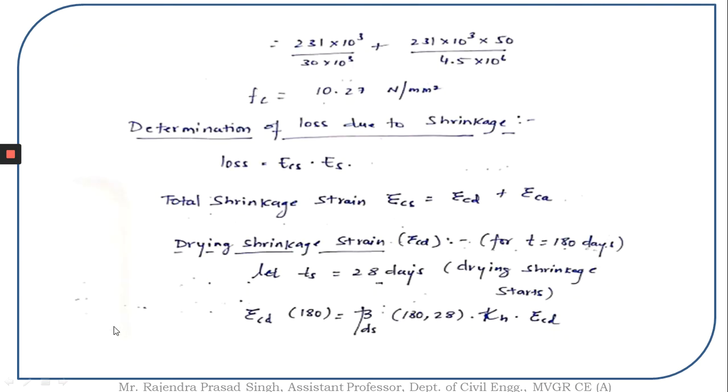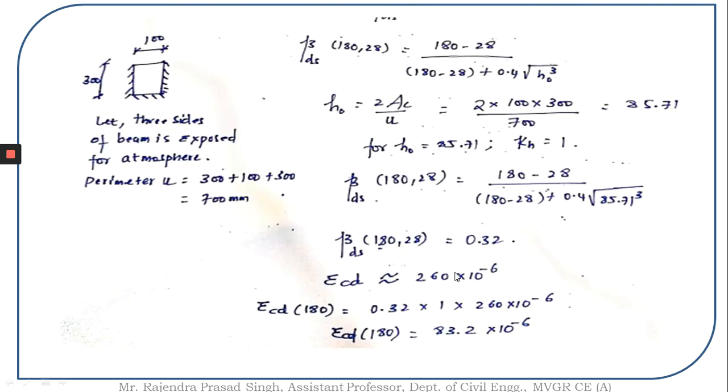So for 40 MPa grade of concrete, epsilon cd value is equal to 260 into 10 to the power of minus 6. So epsilon cd at 180 days is equal to beta ds value times kh value times epsilon cd value. All this put together, epsilon cd value is determined as 83.2 into 10 to the power of minus 6.